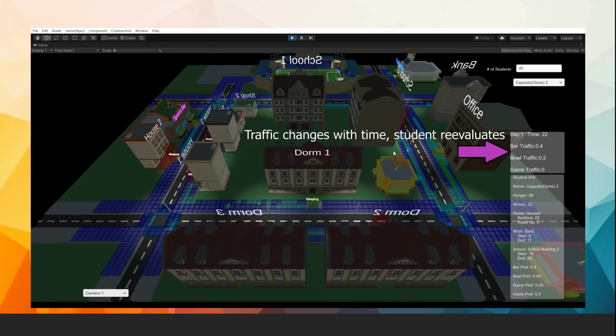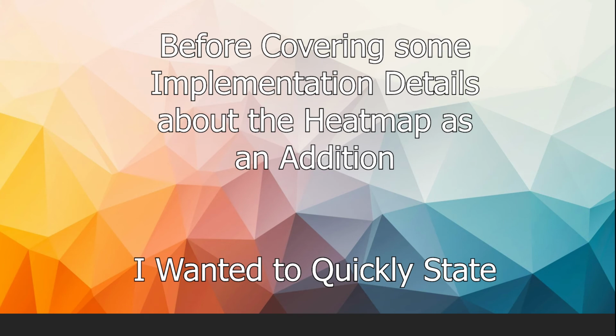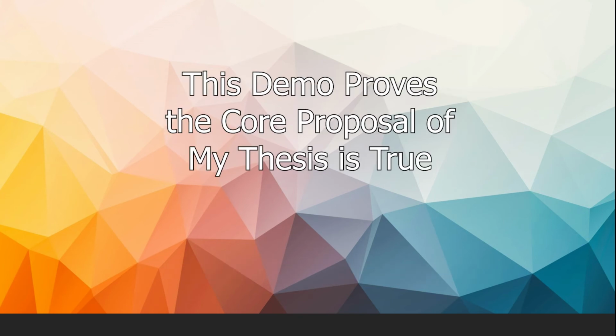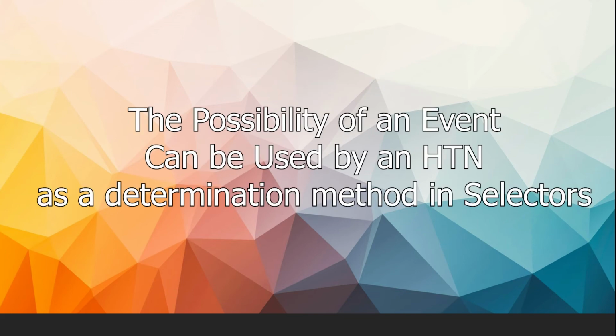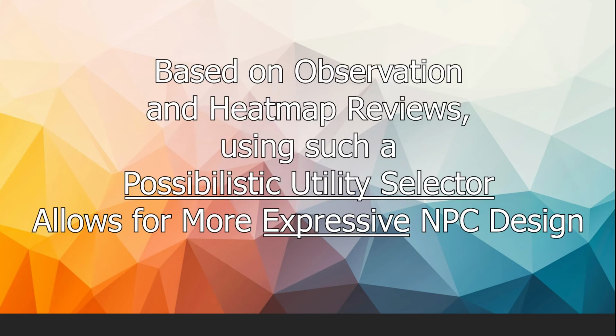as stated in my thesis. Before covering the development of my heat map tool, I wanted to state that I believe that this version of the demo proves that the core proposal of my thesis is true. The possibility of an event can successfully be integrated into HTNs as a method of deciding between branches. Furthermore, based on the visual data seen from my two forms of HTN domain, I believe the domain that uses such a utility selector is able to make more believable and expressive NPC AI in games and simulations.